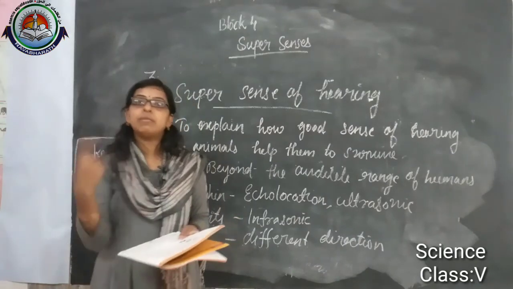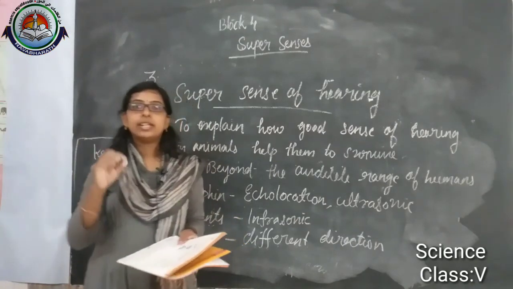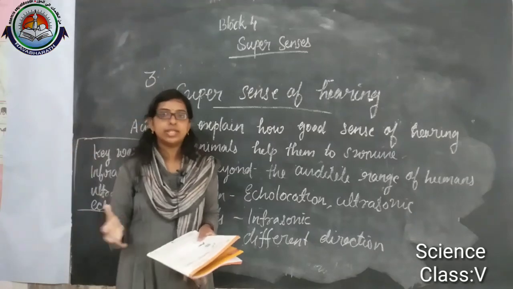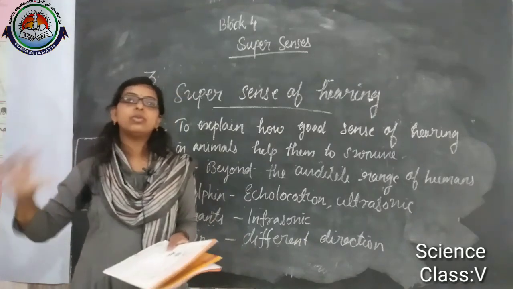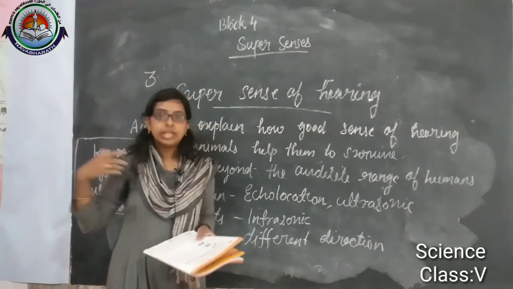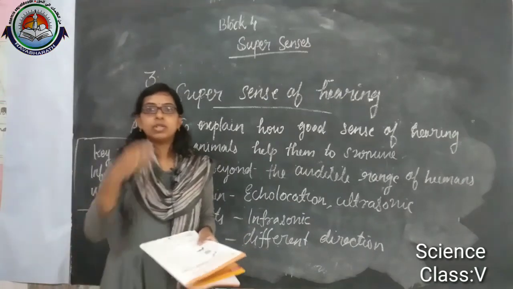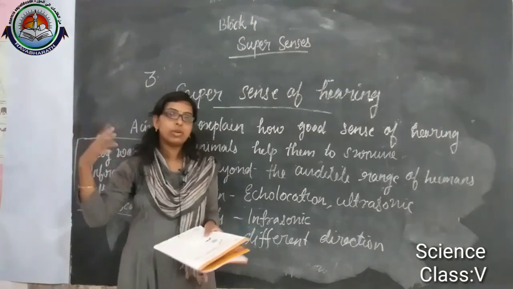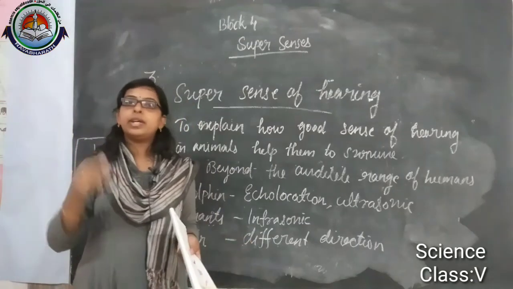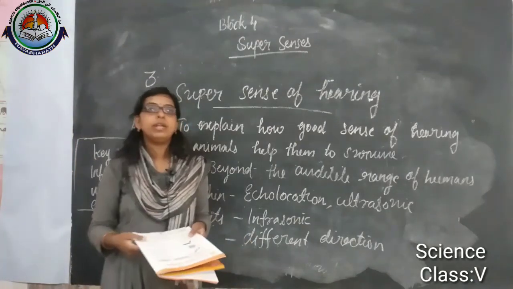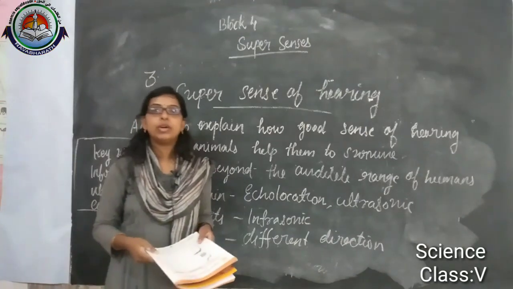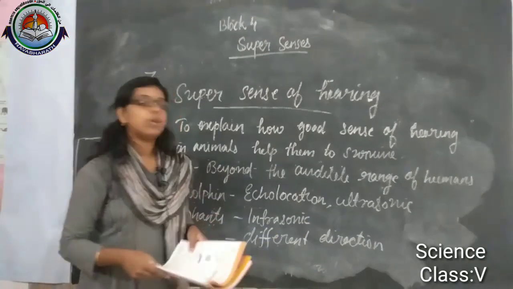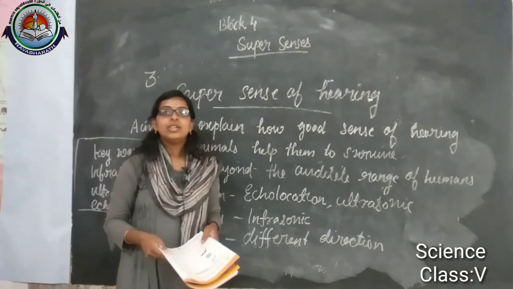At the same time, there is a negative thing also: our surroundings become more noisy, because everyone is producing these echoes. But in the case of blind people it will be helpful. Okay, so that's all about our third lesson. Thank you.